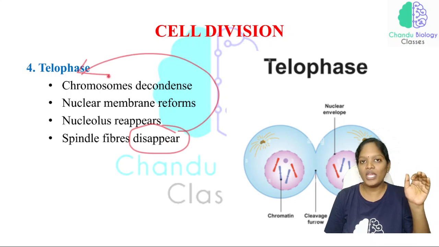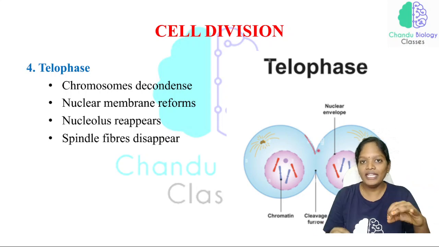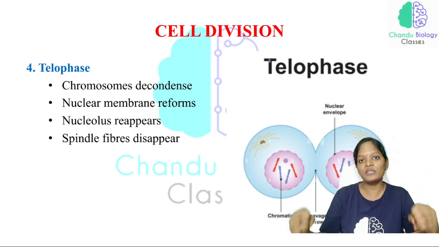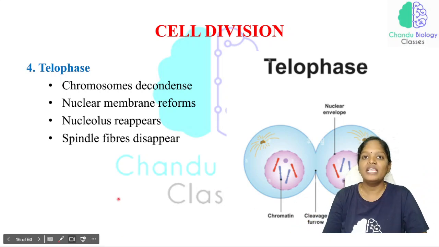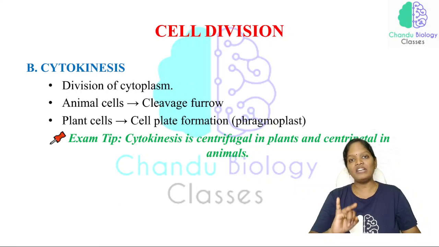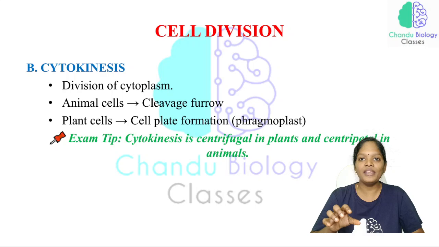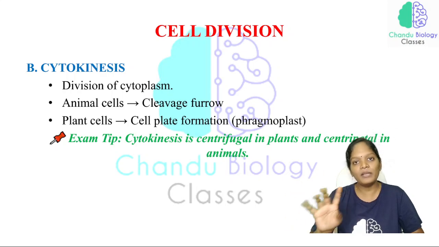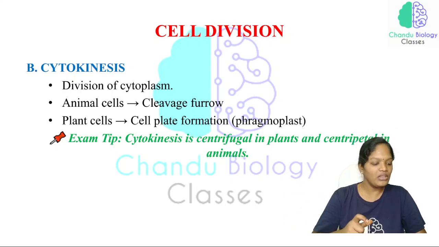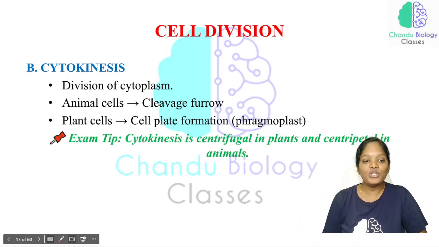This is very important. Now just look at this. The cleavage furrow is a little more intense. As a result of this cleavage furrow, the two daughter cells have been completely separated by the cytoplasm. Now these are all the phases: prophase, metaphase, anaphase, telophase. All these four phases come under the karyokinesis. Again it is a type of mitosis. Now this karyokinesis has been completed. It is followed by the cytokinesis.